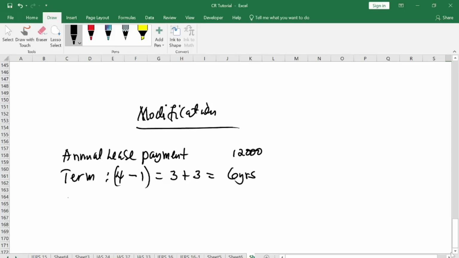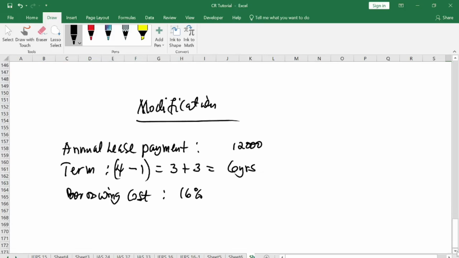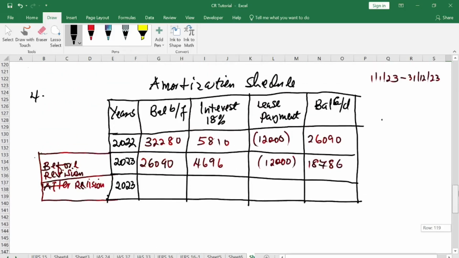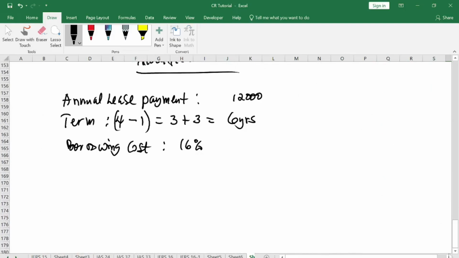And then the lease borrowing cost of the company is now 16%. So here, this will affect the old lease payment. So how is it affecting it? It will affect because the interest rate has changed and the number of years has changed. So for that reason, we need to recalculate our new lease liability again.